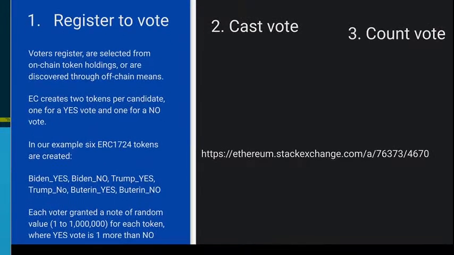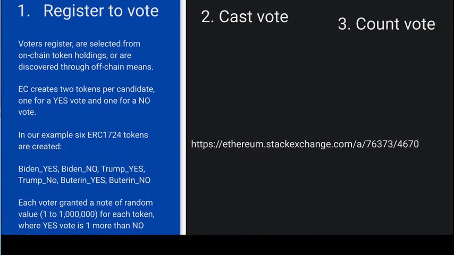And each voter is granted a note of random value. The range of ERC 1724 tokens is from 1 to 1 million. For each token, between the tokens for each candidate, the value is selected at random, but between the yes and the no tokens for the same candidate, they are differed by 1. This is a measure to simply prevent people from validating a 0 value or a 1 value in case the vote is intercepted.